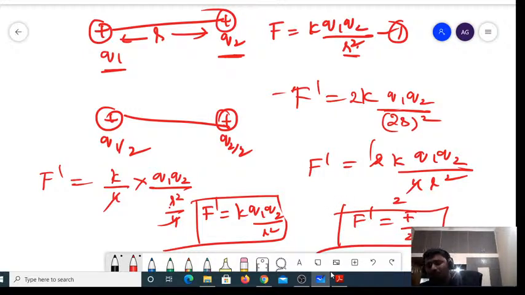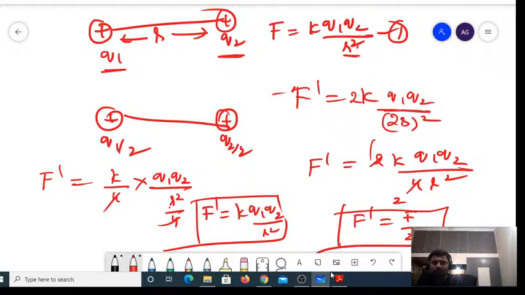If you want to halve the force, what must you do? You must double one of its charges and you must double its distance. If you double its distance and double one of its charges, then you are going to halve the force. So how can I make it 1 by 4?